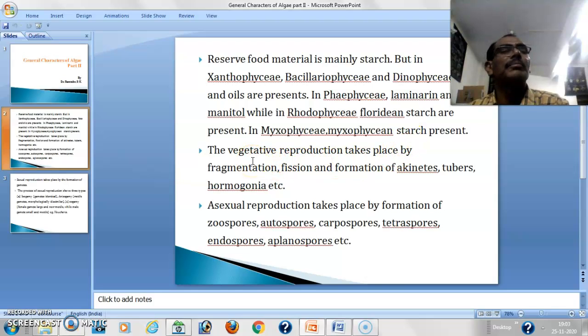What about the vegetative reproduction? Vegetative reproduction means reproduction takes place by using the vegetative parts of the plant body. So vegetative reproduction takes place by fragmentation, fission and formation of akinetes, tubers, hormogonia, etc. Fragmentation means the plant body breaks into fragments and each fragment gives rise to a new plant.